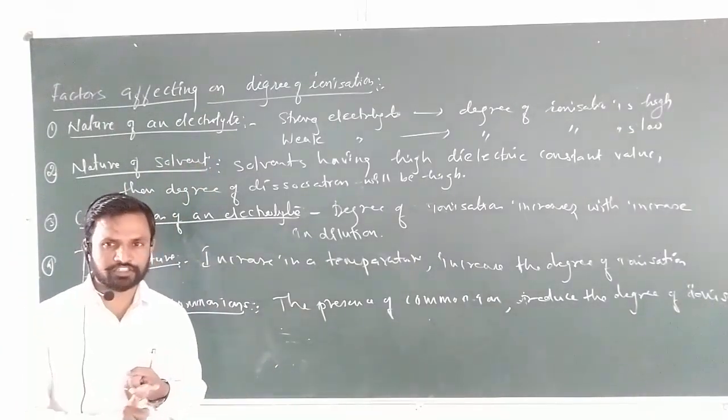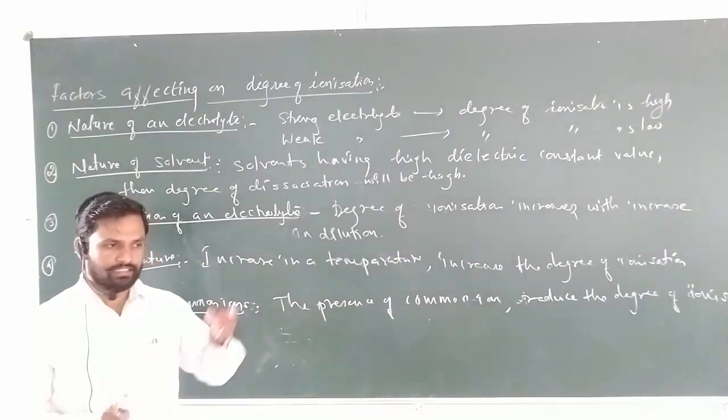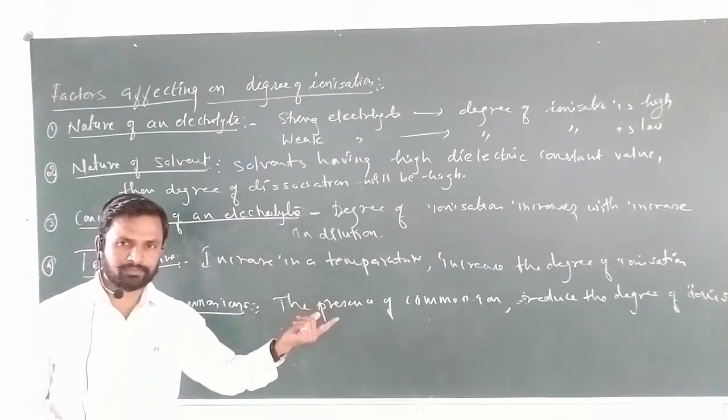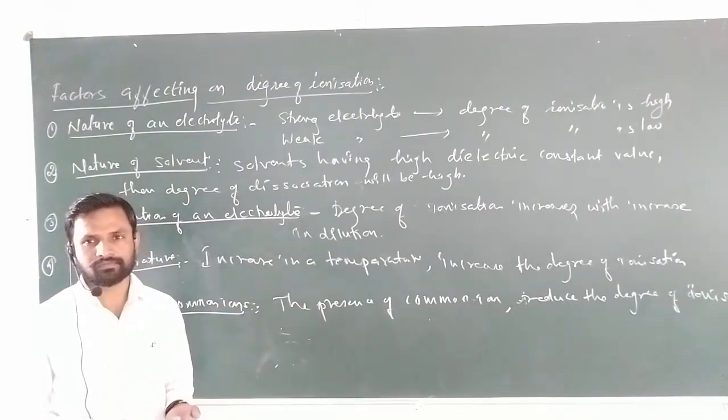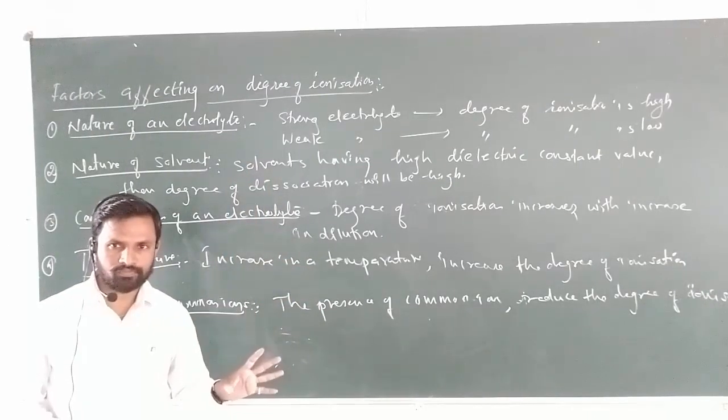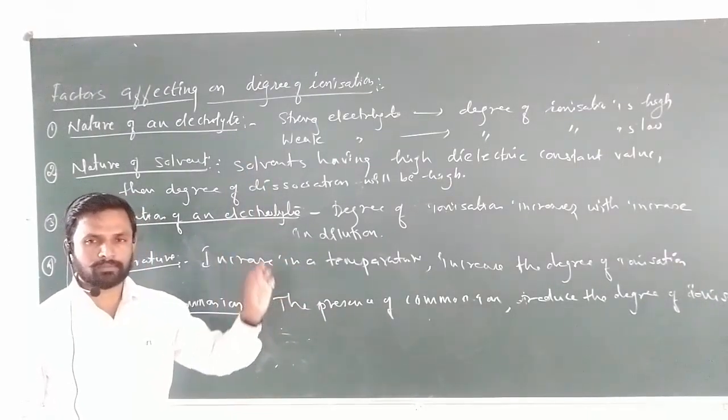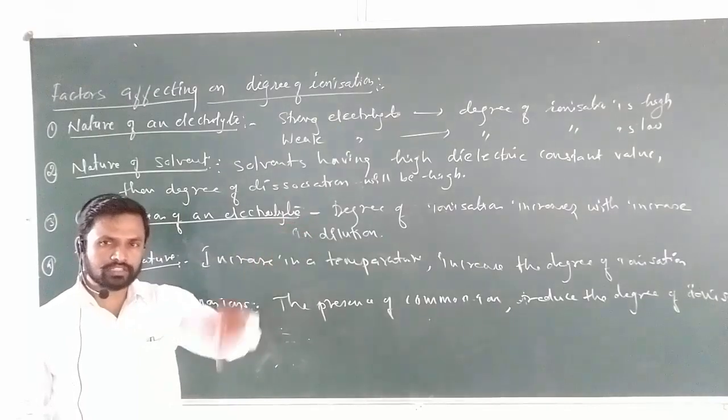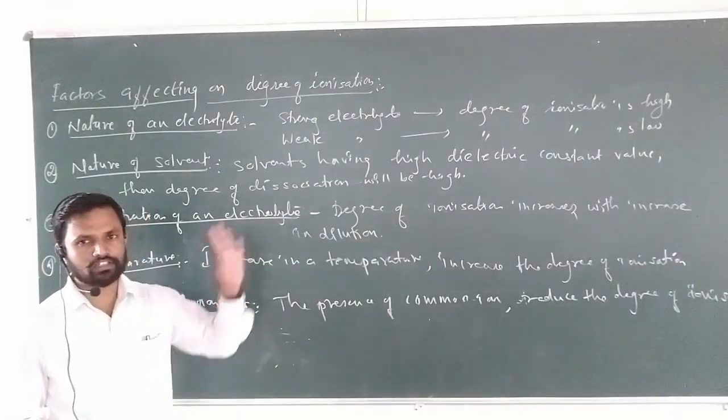First we have to understand the degree of ionization. What is the degree of ionization? It is based on the ionization concept. What is ionization? Splitting of ions. Degree of ionization is a ratio: the number of molecules dissociated to the total number of molecules taken. So that is the degree of ionization.